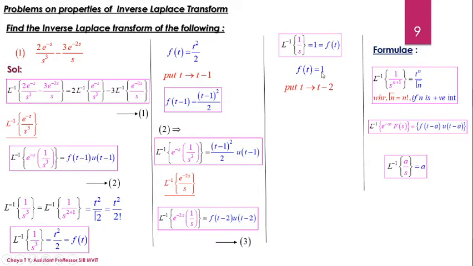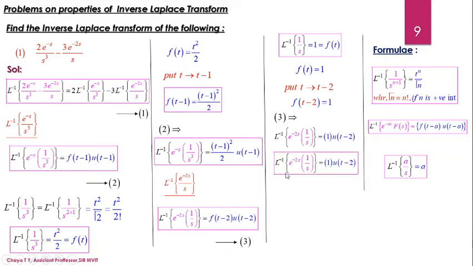Since f of t in this case is independent of t, whatever value I substitute for t, I will get the expression as 1 itself. So f of t minus 2 gives me the value 1. So what we are going to do? We are going to substitute that into equation 3. So equation 3 becomes now 1 into u of t minus 2. So therefore, we got the Laplace inverse of the second term.